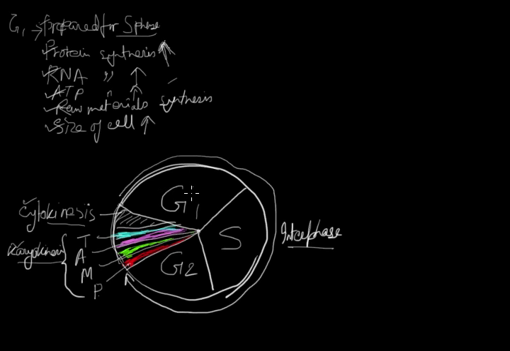So now the cell passes to S phase. Now this is S phase. What is the main thing of S phase? The main thing of S phase is DNA replication.